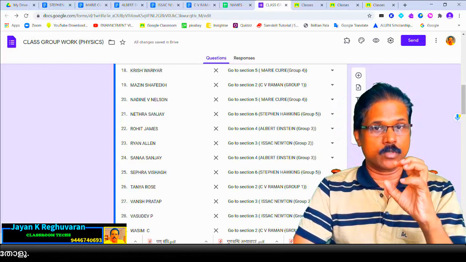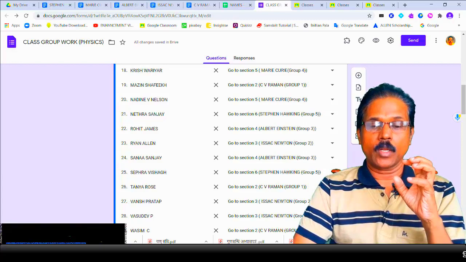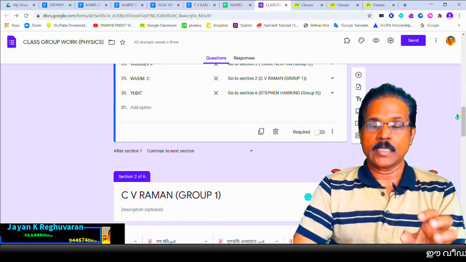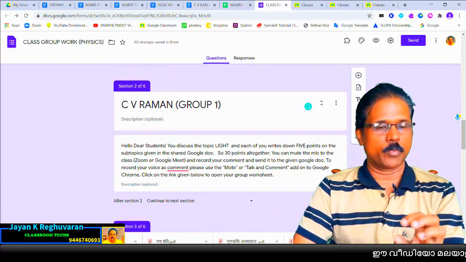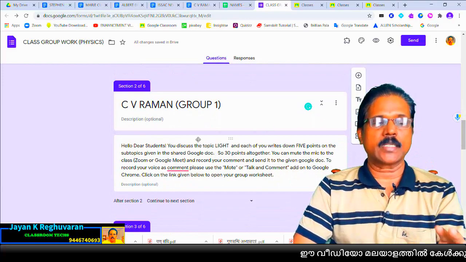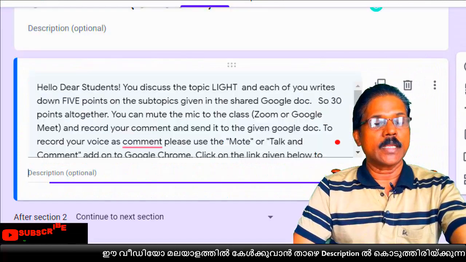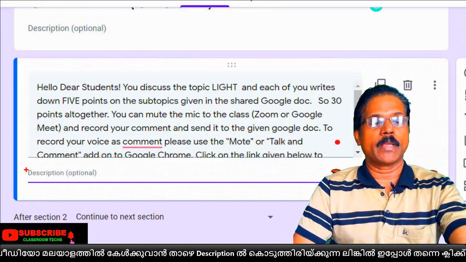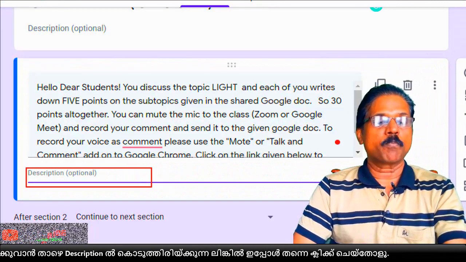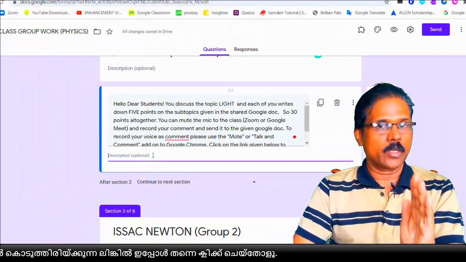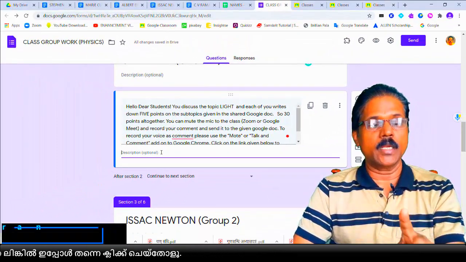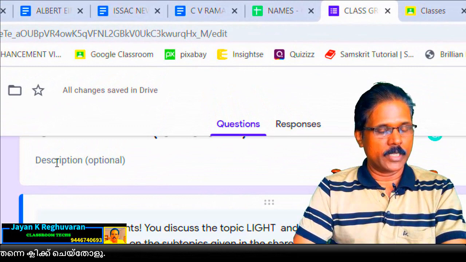Next step is also very important. We are going to the first group. This is a first group, children's first group, okay, and this is a first section also. In the first section, just below this you can see a description option page, okay. In this place we are going to paste the link of CV Raman doc page.